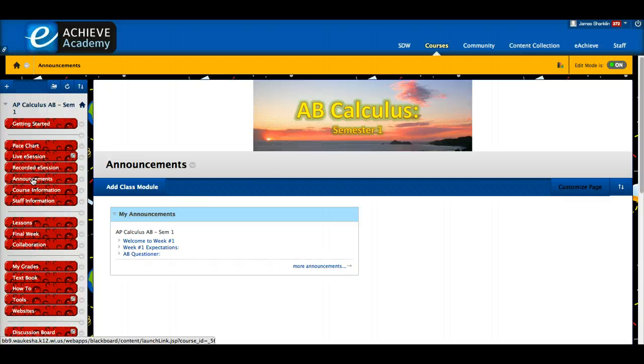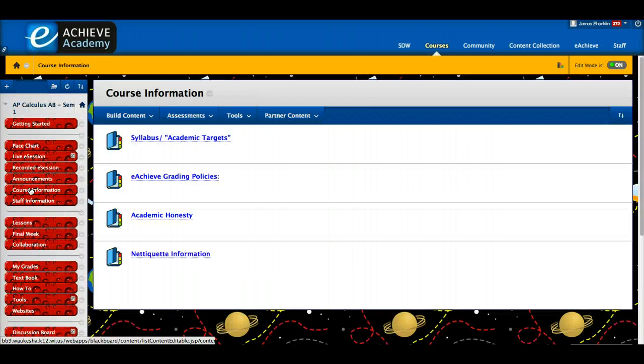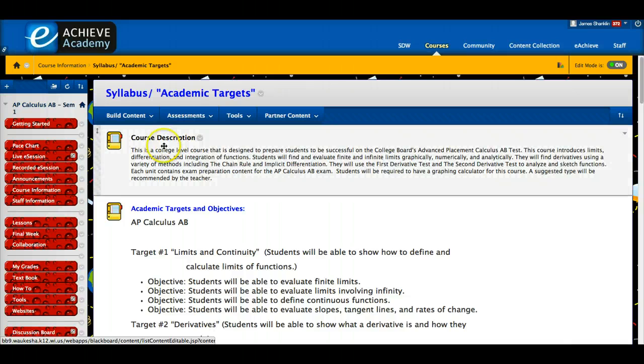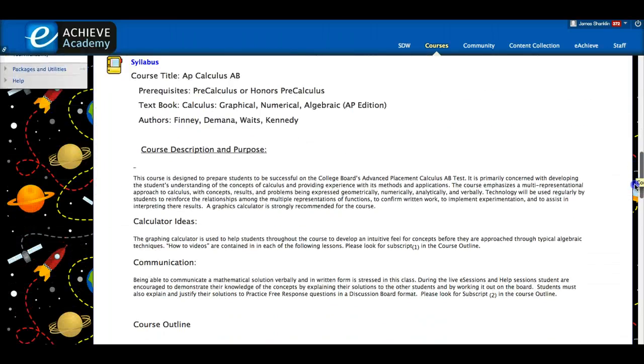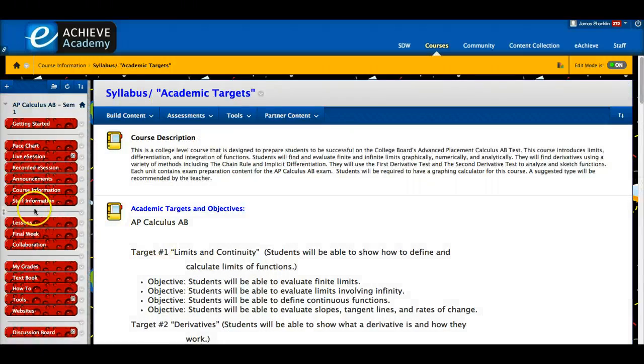Announcements. Well, we already went through the announcement page, so we don't have to deal with that again. Course information. If you click on course information, you'll see syllabus and academic targets. So if you click on here, you can see the course description. What are the targets and objectives that we'll be using this year? All that stuff is here. The syllabus is here for the class. You can take a look at that at your own pace.